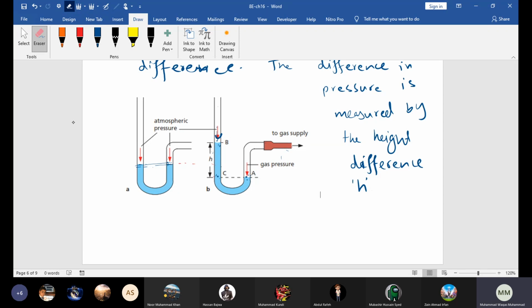If you use a liquid which is more dense, then this height would decrease. And if you use a liquid which is less dense, then this height would increase. Beta, is that clear to everyone? These are very important points. Any doubt or confusion?